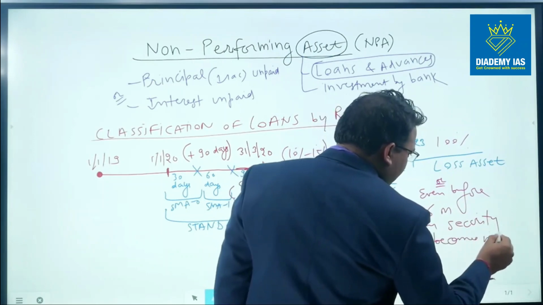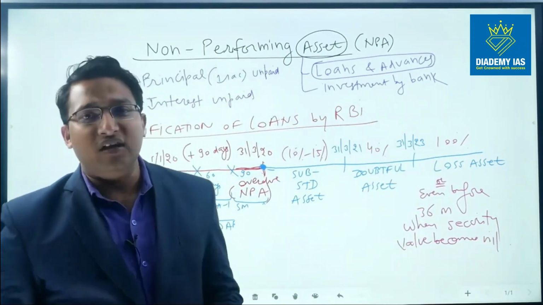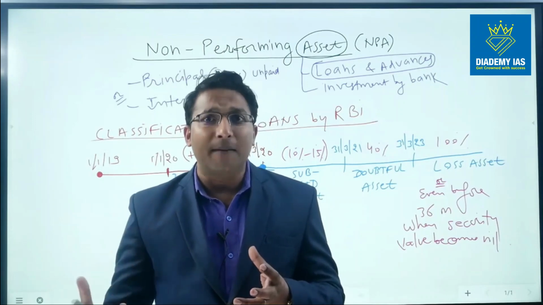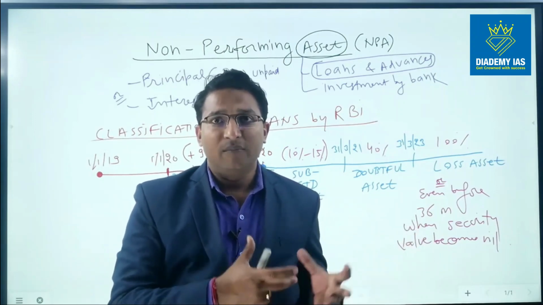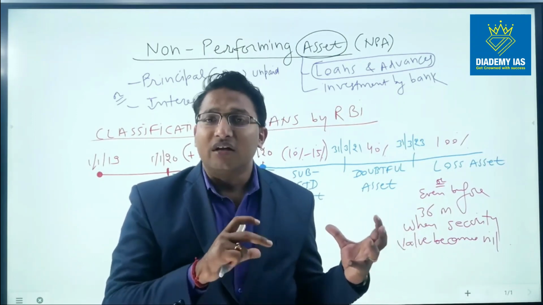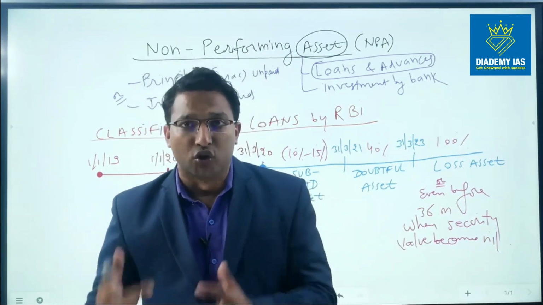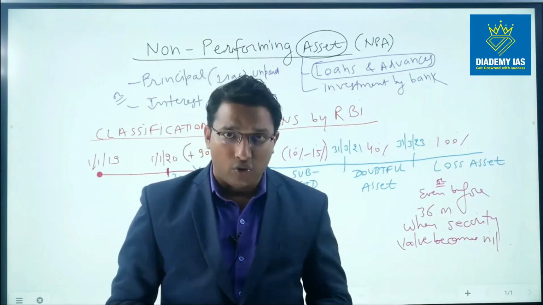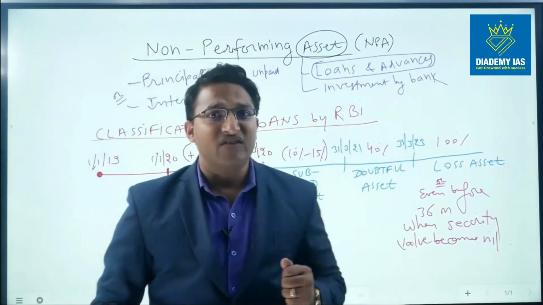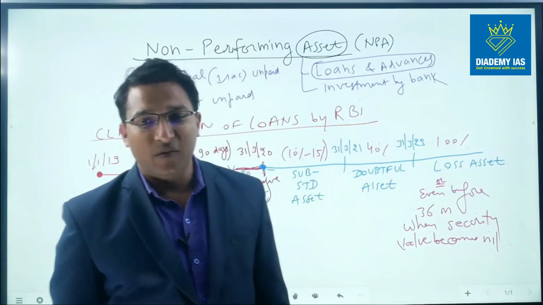So even before the 36 months, at any time after the 90 days, if the value of the security which has been kept by the borrower with the bank becomes zero, for example, the borrower has kept some stock of business goods with the bank, and that stock is lost in a fire in the business house, then the value of the security becomes 0. In this case, even before the expiry of 36 months, this NPA will be classified as the loss asset and 100% provisioning will be done.